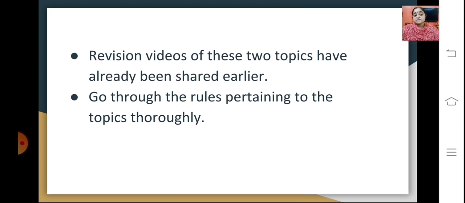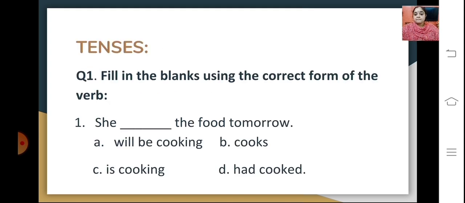Everything is explained with examples in the lesson videos and also the revision videos that have been sent to you earlier. So do go through these videos. Notes have also been provided to you, with exercises. So go through these. I'll just give you some understanding about what kind of questions can be asked in your exams pertaining to these topics.